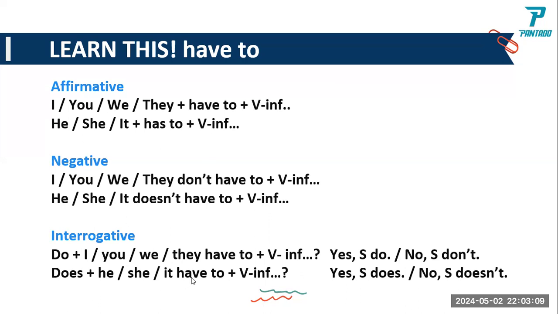Singular, you still use have to. So this is the question form. Do I have or do we have to follow rules? Does he or she? Does, because singular: he, she, and it. So again, this is the interrogative or question form. So you understand? This is the usage of have to. You understand, Caroline? Yeah. Okay, very good.